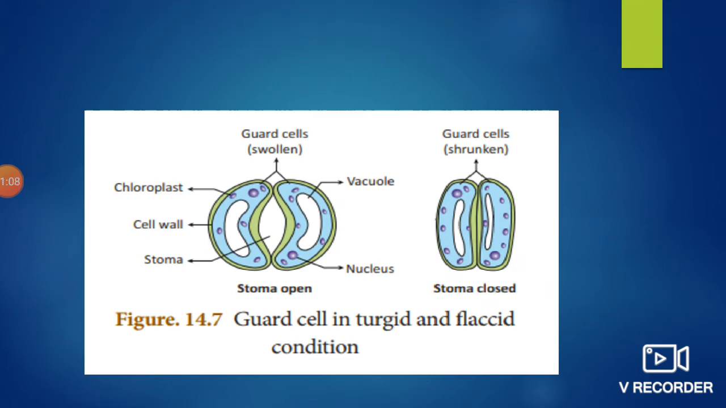In this picture, you can see the structure of stomata in open and closed condition. When the guard cell is turgid, the stomata remains open. Turgid means the guard cell is filled with water, and when the guard cell loses water content, it will become flaccid. Flaccid means shrunken.